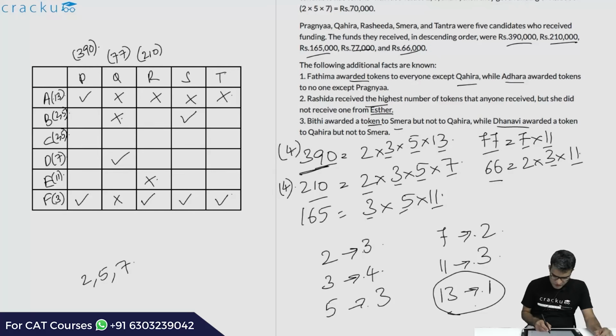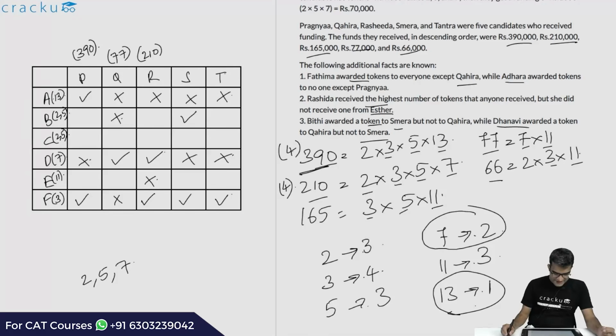Awarded a token to Q but not to S. D did not award to S. Now we know that R is 210 and D is giving token 7. 210 is a multiple of 7, so this will be a tick over here. 7 was awarded only 2 times, so everybody else will be a no and a no over here.